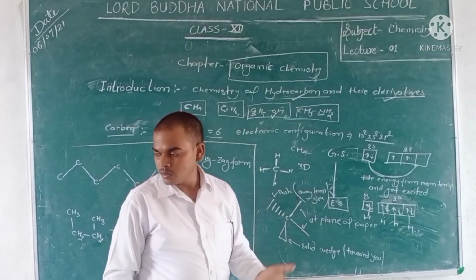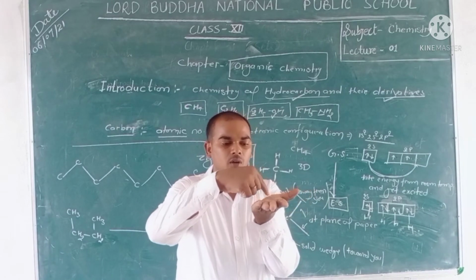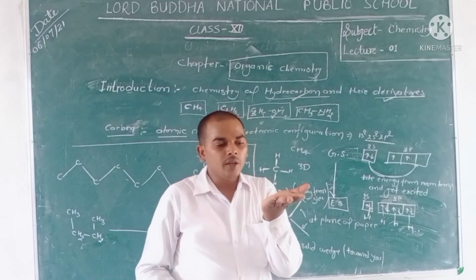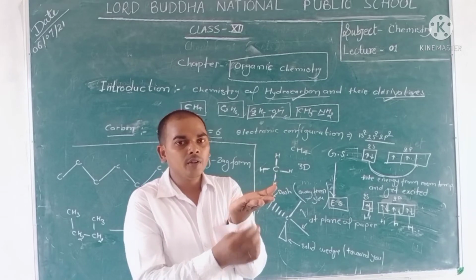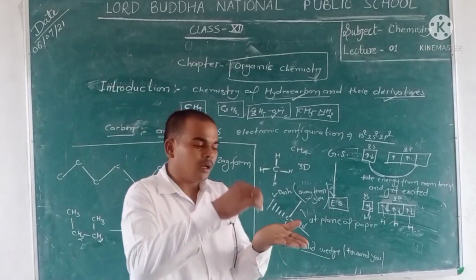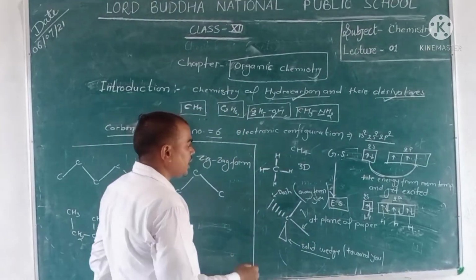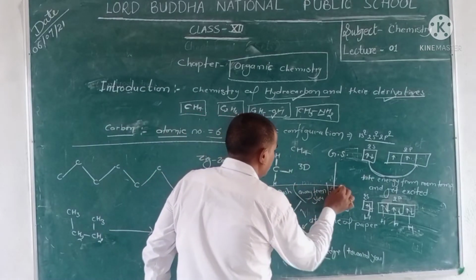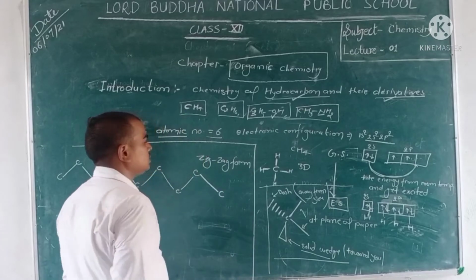That means if the plain line is here on my palm, then the dash line is below the palm and the solid wedge is above the palm. It is a representation of the three-dimensional structure of carbon or methane.